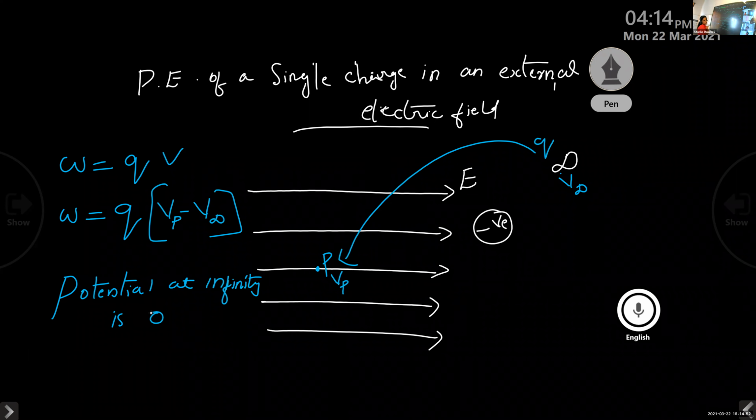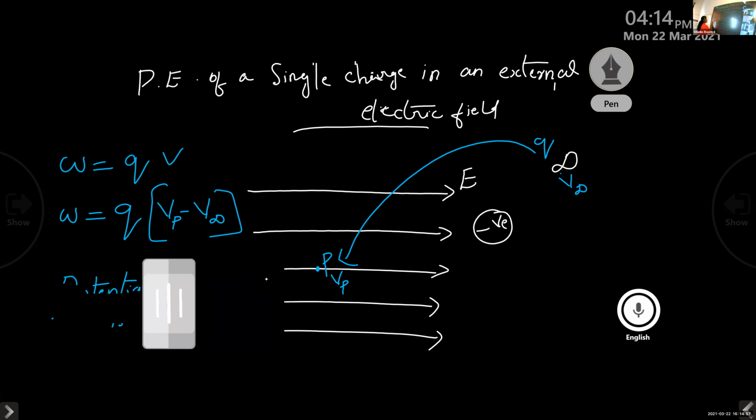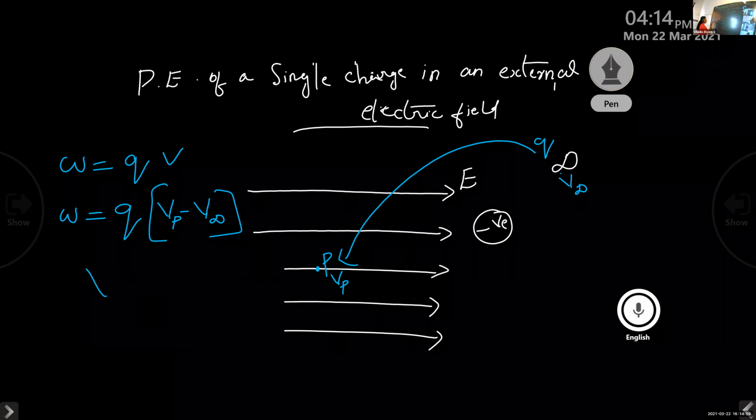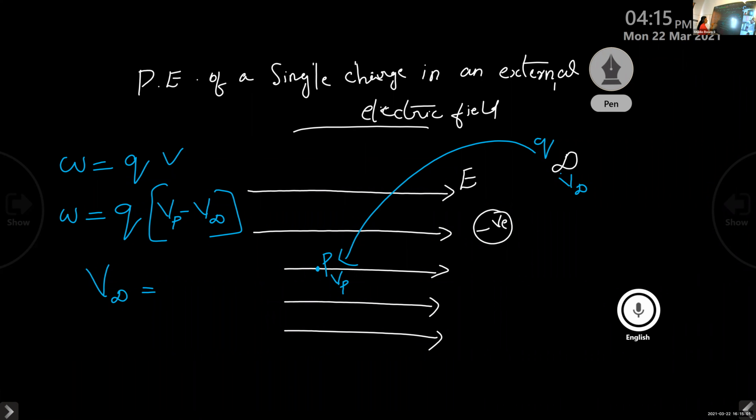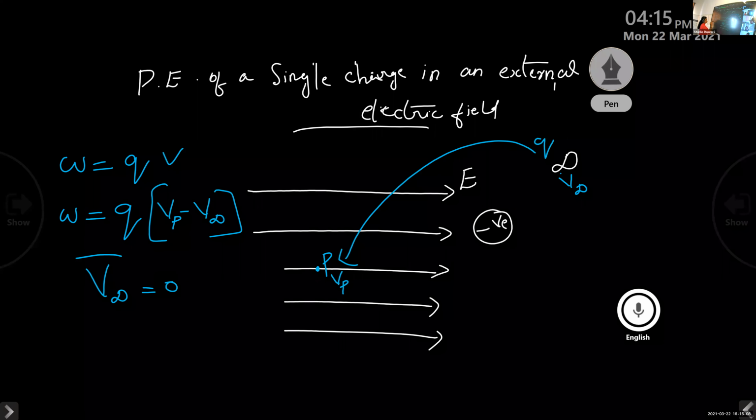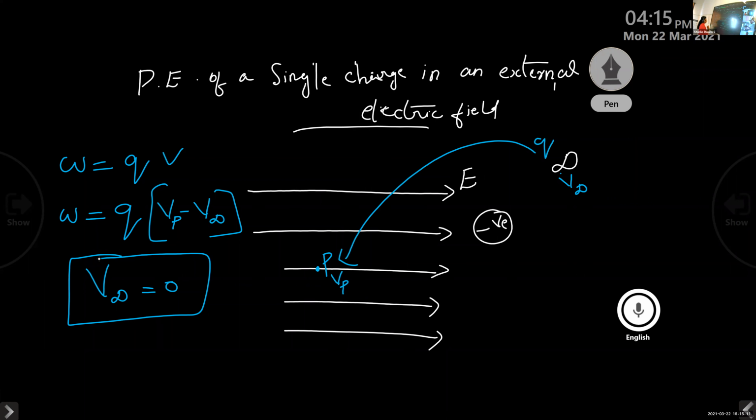The potential at infinity is 0, which means V infinity is equal to 0. So in this equation, V infinity is 0. So what is the work done to bring the charge from infinity to the point P? It becomes W is equal to Q into Vp, right?